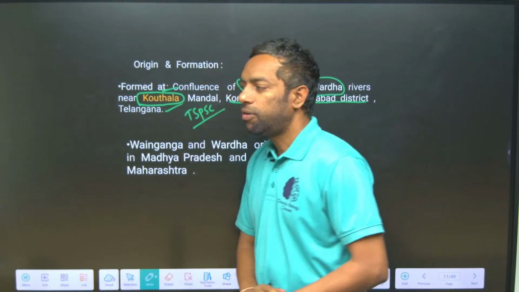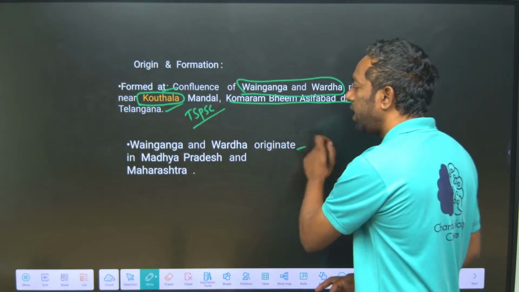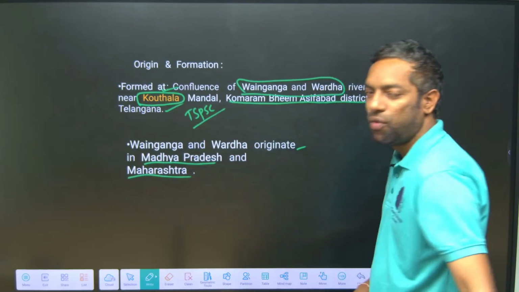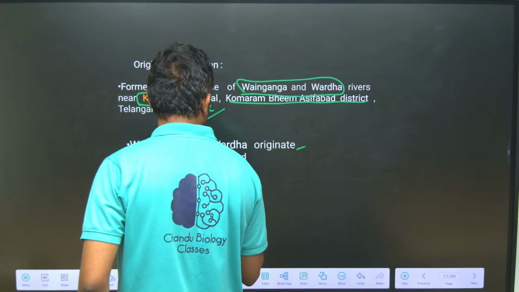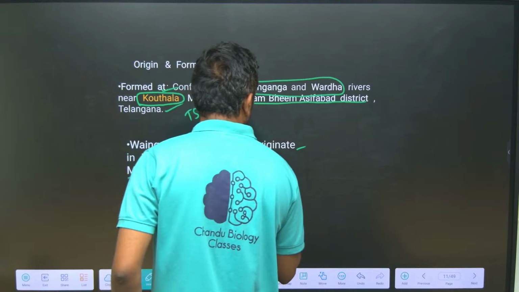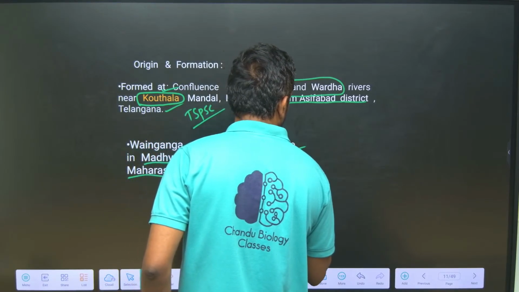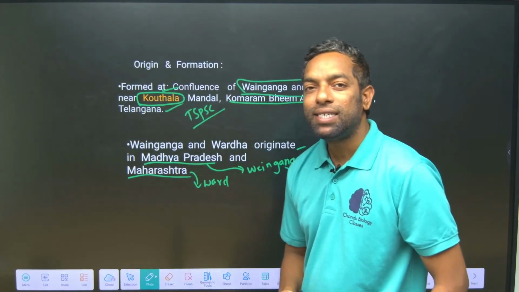Okay? I hope you understand this. Wainganga and Wardha originate from Madhya Pradesh and Maharashtra. Wardha is Maharashtra. Wainganga is Madhya Pradesh. Wainganga is Madhya Pradesh and Wardha is Maharashtra.